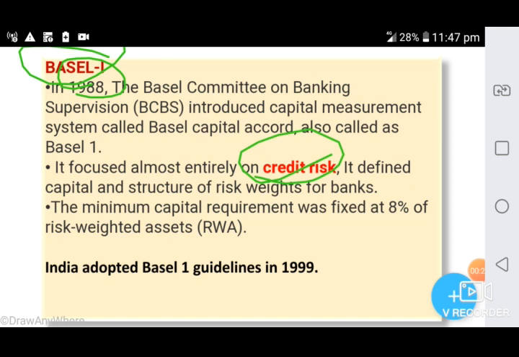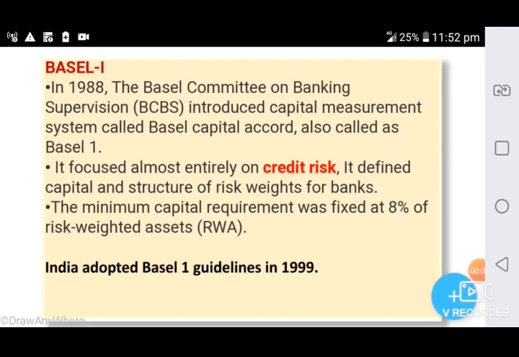This was credit risk. Then the minimum capital requirement, according to Basel I, was 8%. So 8% of risk-weighted assets should be maintained by banks and financial institutions in order to deal with the related risk.